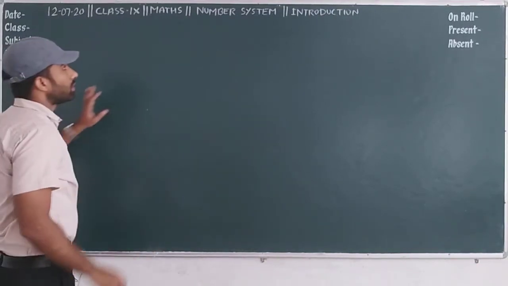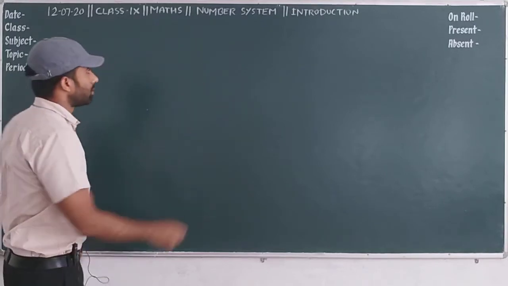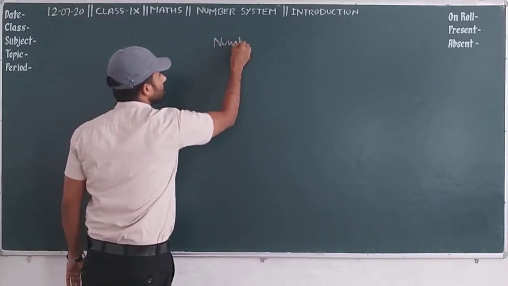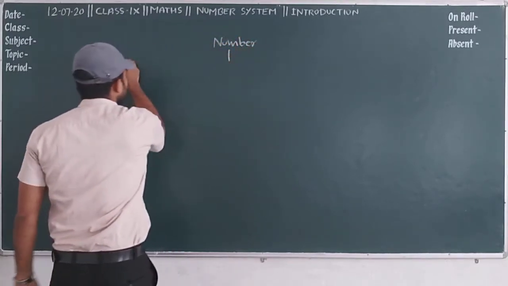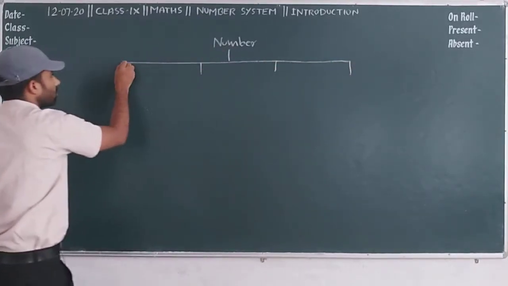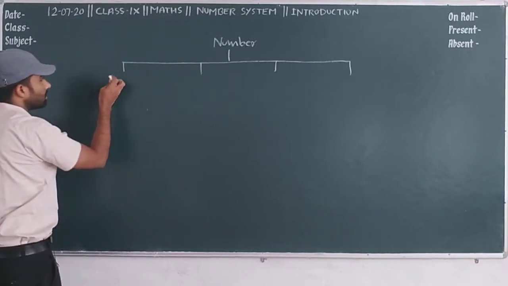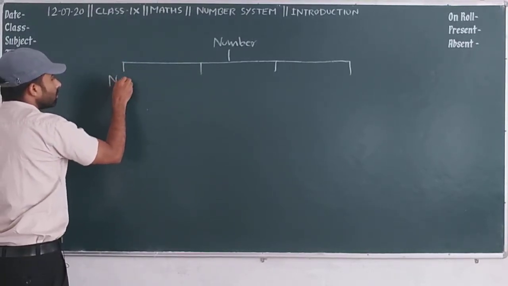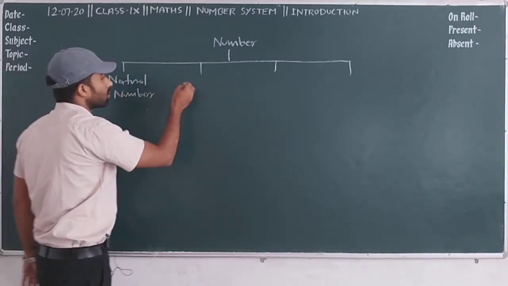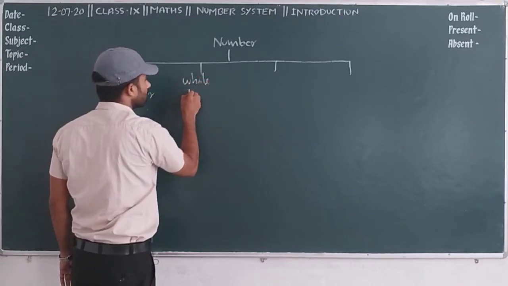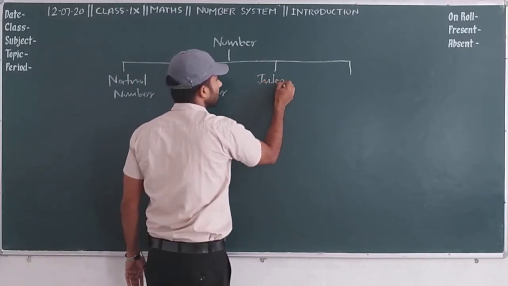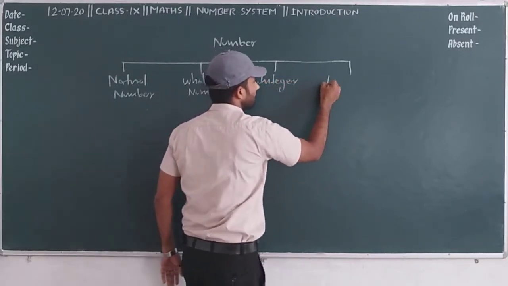So first of all we will categorize numbers into different parts. As you know, numbers can be categorized into many parts, but in this section we will just discuss 4 parts, that is natural number, whole number, integer and rational number.